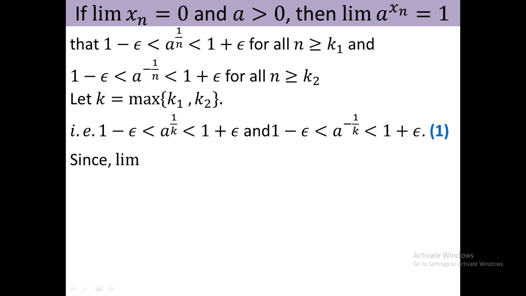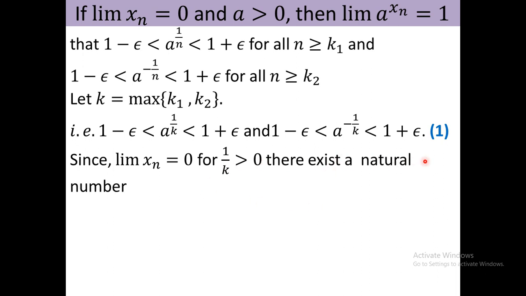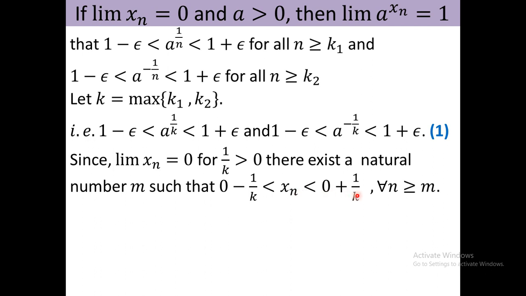However, since limit x n equal to 0, for that positive quantity there exists a natural number m such that mod of xn minus 0 less than 1 by k for all n greater than or equal to k. Actually here we choose epsilon as 1 by k. In the definition of limit, you know that you have to choose a positive arbitrary quantity epsilon. For the arbitrary quantity epsilon, you find a natural number such that mod of xn minus l is less than epsilon for all n greater than or equal to k.